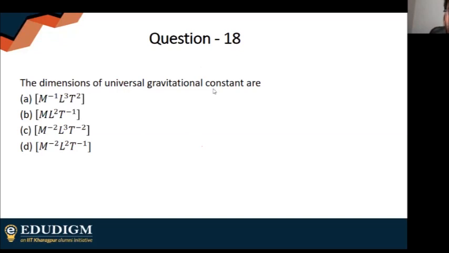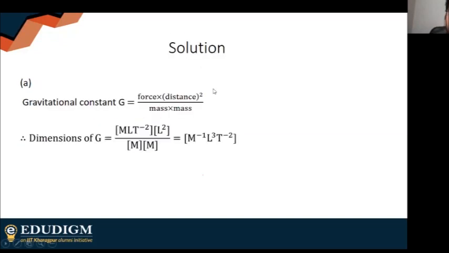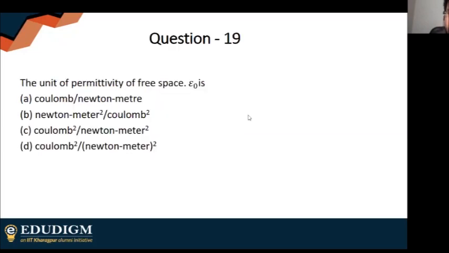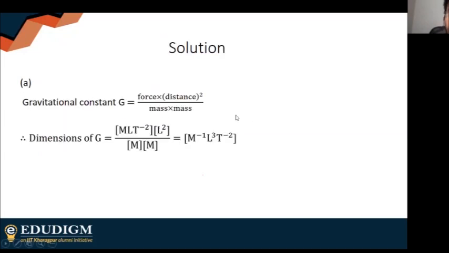I hope all of you have got this answer. M to the power minus 1 L cube by T to the power minus 2. In option A, it should be T to the power minus 2, and you will get option A as the right answer. That was just a typing mistake from my end. Sorry for that.